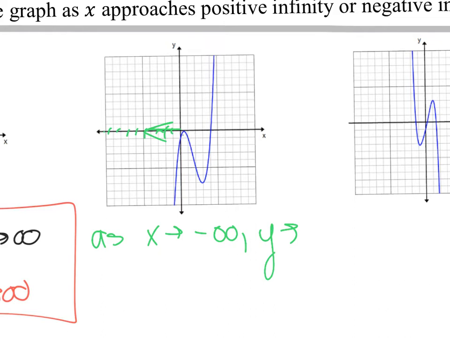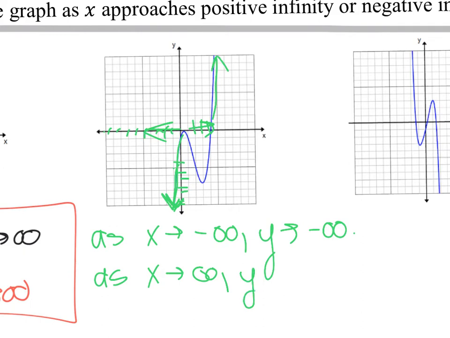What happens to y? Well, the graph is down here, and it's headed this way in quadrant 3. So all of these values are negative for y, so it's headed to negative infinity. And then the other side, we're now looking this way. As x goes to positive infinity, what happens to y? All of these values are positive. So y goes to positive infinity.